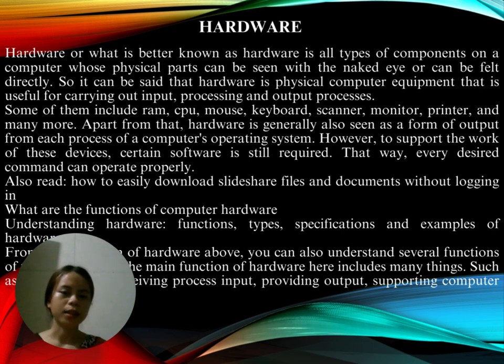Some of them include RAM, CPU, mouse, keyboard, scanner, monitor, printer, and many more.